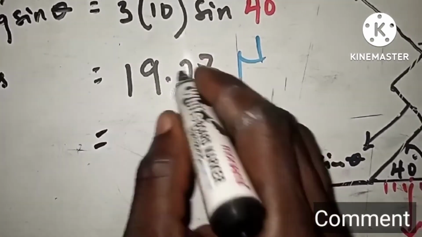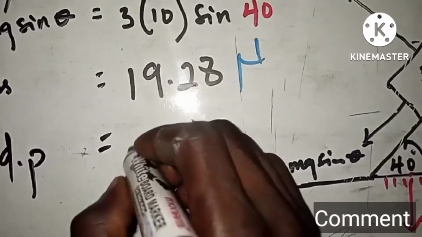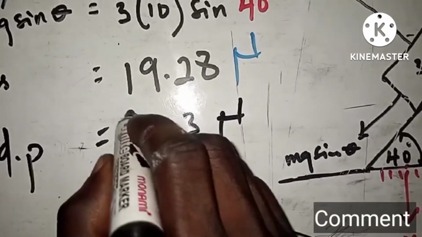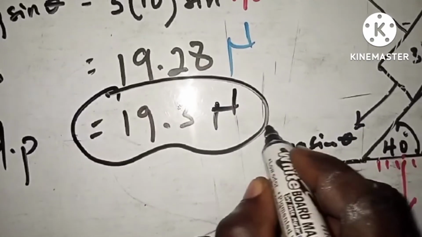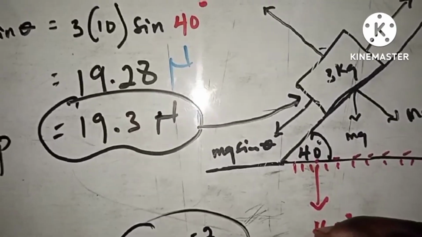One decimal place, right? So we round this to one decimal place. So one decimal place here should be 19.3 Newtons, right? So this is the force that we have to apply against this body so that we can hold it in equilibrium.